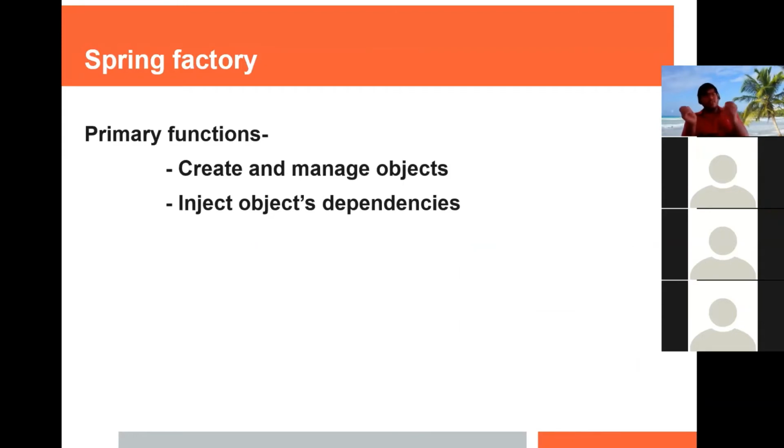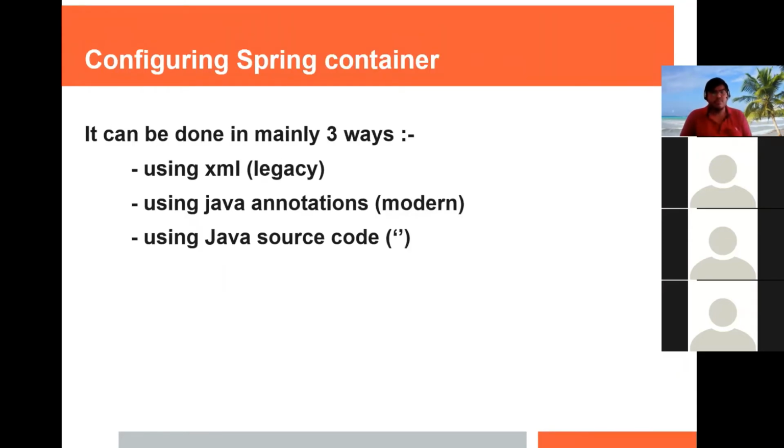I have already told you that the Spring Factory mainly takes care of 2 things: creation of objects, like bean creation, and its lifecycle management. And the second is it injects object dependencies, meaning it supports DI. DI is only possible because of this Spring Factory. Now, in order to configure our Spring container in our applications, we have to create this configuration file.